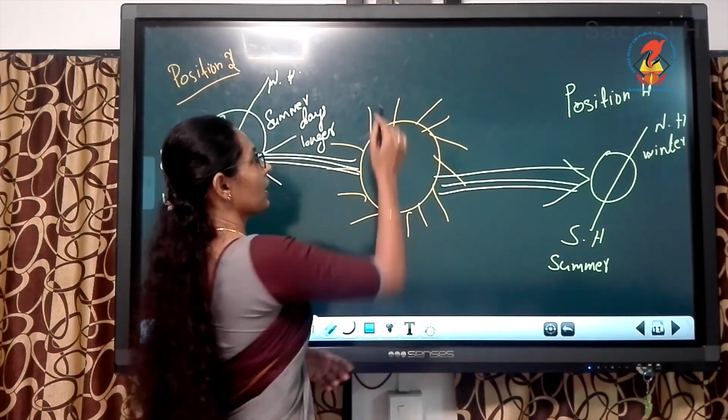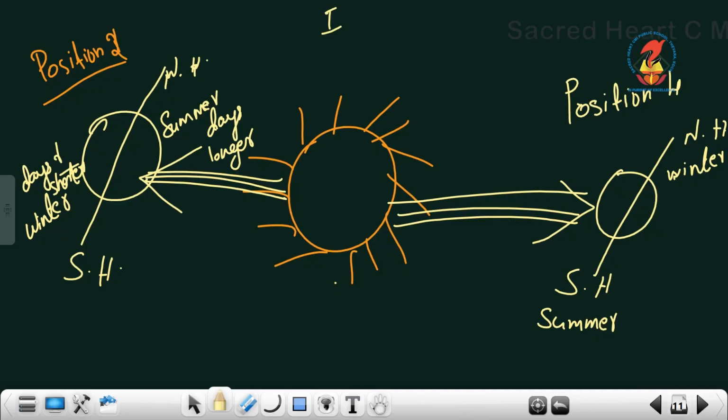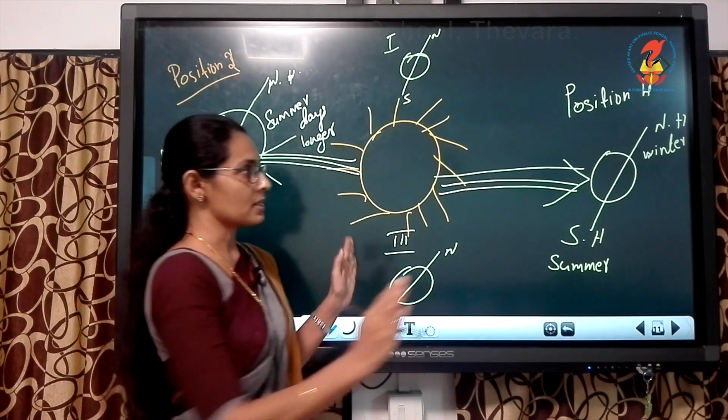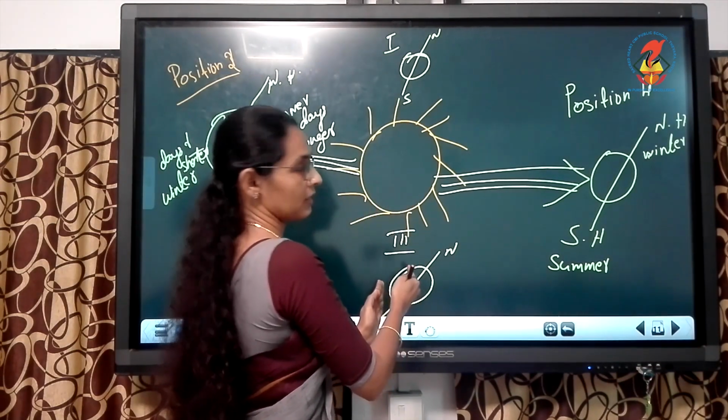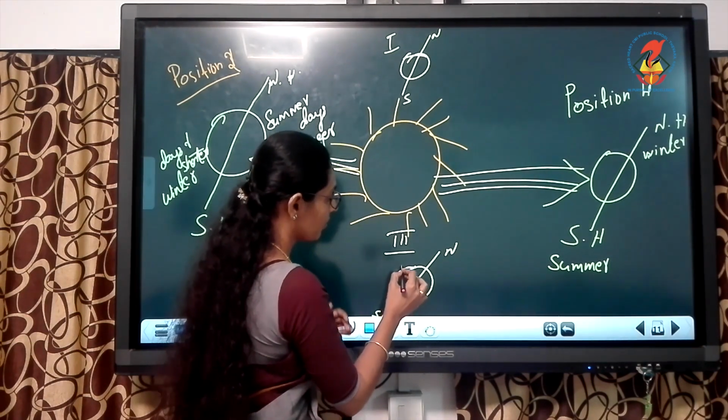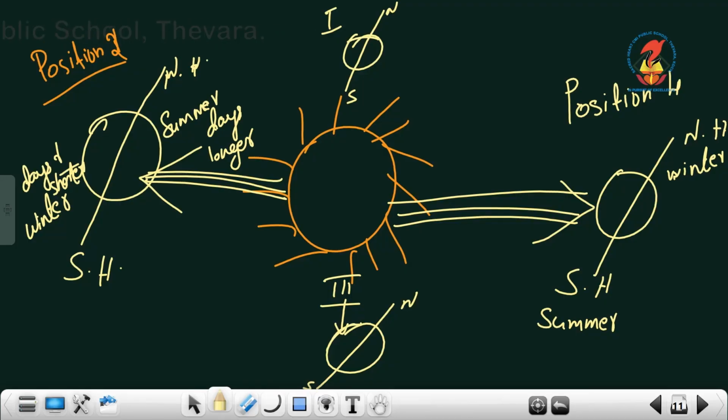Understood? Now take position 1 and position 3. Here the sunlight is directly hitting this area, that is, the sun is directly hitting the equator.